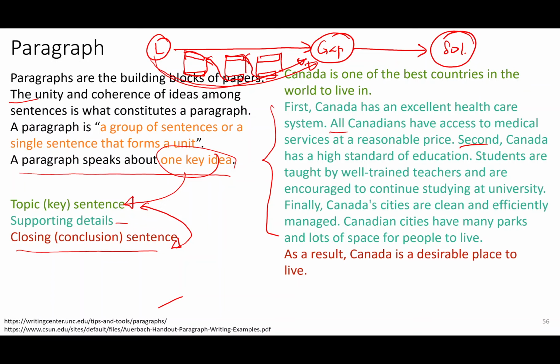So you see, you gave what you want to say as a topic sentence. This is the topic sentence or the key sentence. And when you reach the conclusion, you say, oh yes, I agree with what this person said. You cannot argue against this after you wrote the paragraph. Also, you can see these connecting words, second, finally, all Canadians, connecting that to this. This kind of nice flow is very important within the paragraph. Also, inter-paragraph flow is very important.